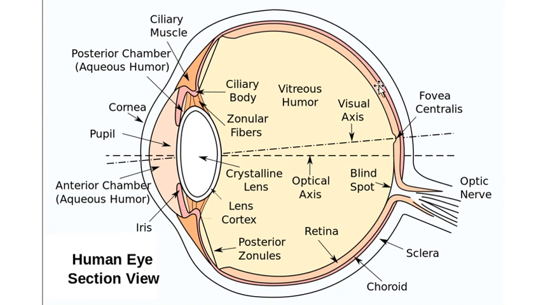Now retina. Where is the retina? This portion, after the choroid, is the retina. It is a light sensitive, rose colored, translucent membrane located behind the eyeball.